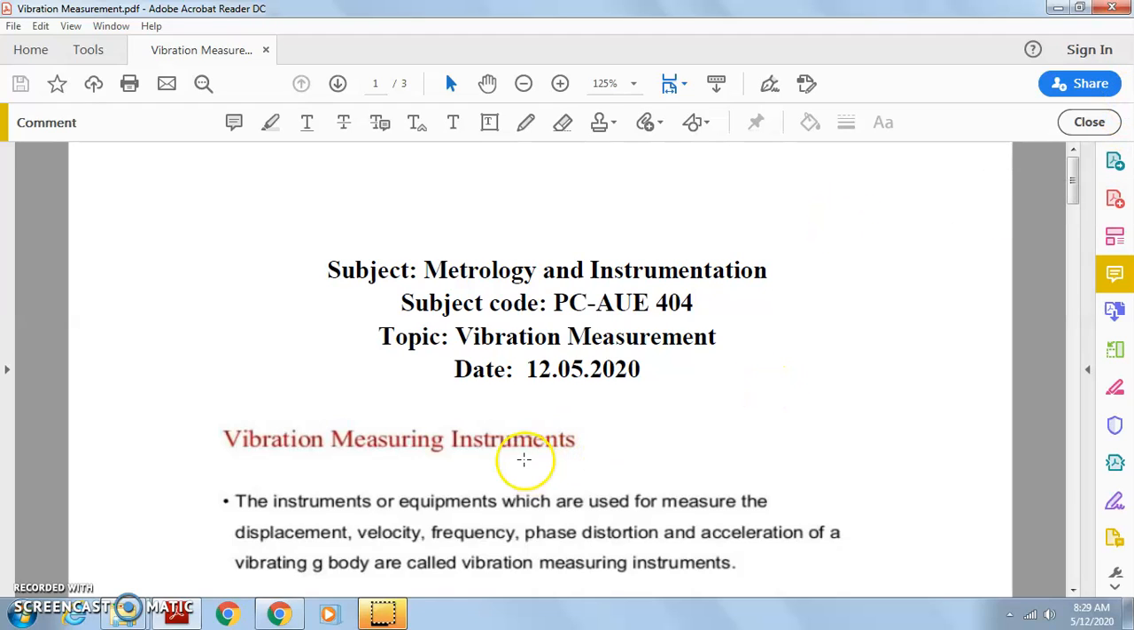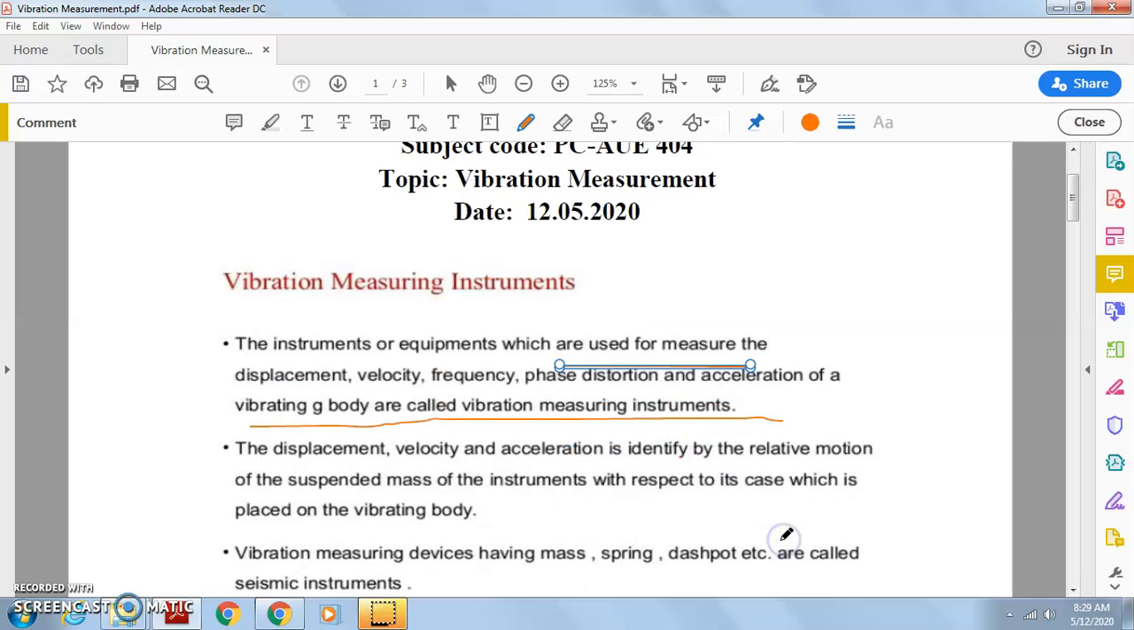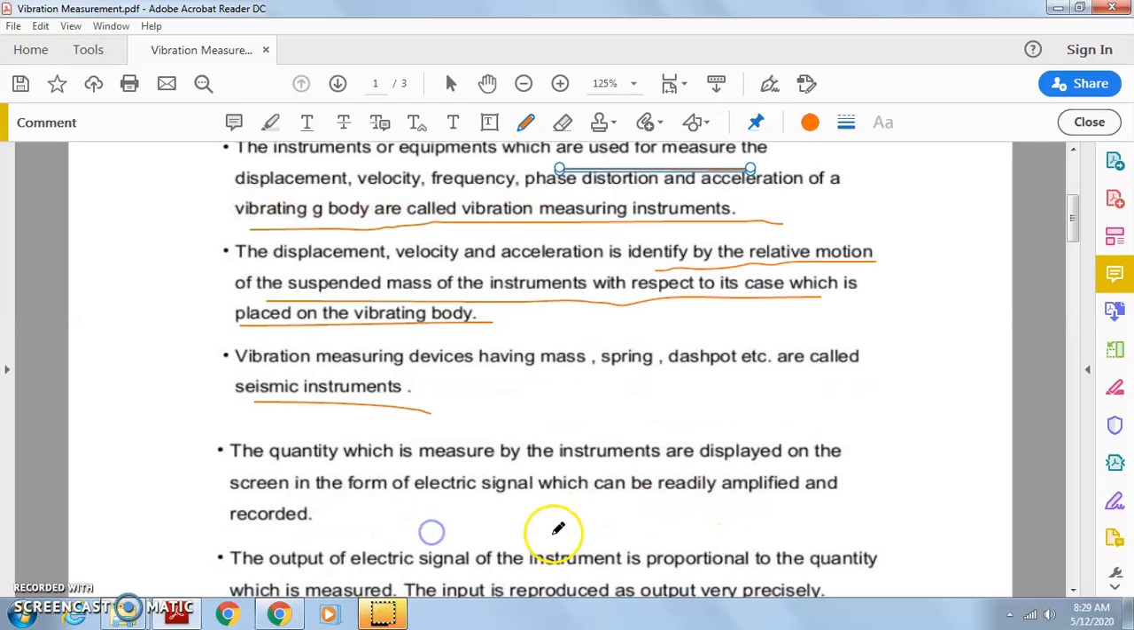So the instruments or equipments which are used to measure the displacement, velocity, frequency, phase distortion and acceleration of a vibrating body are called the vibration measurement instruments. The displacement, velocity and acceleration is identified by the relative motion of the suspended mass of the instrument with respect to its case, which is placed on the vibrating body. The vibration measuring devices having mass, spring, dashpot, etc. are called the seismic instruments.